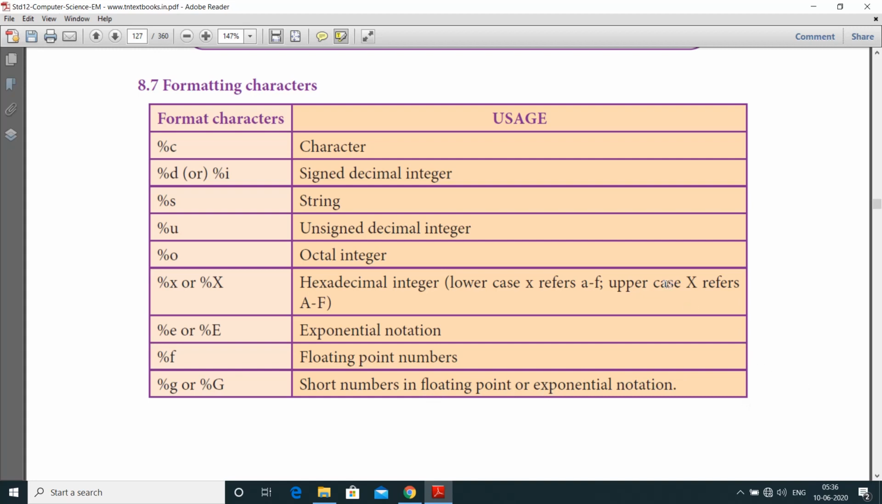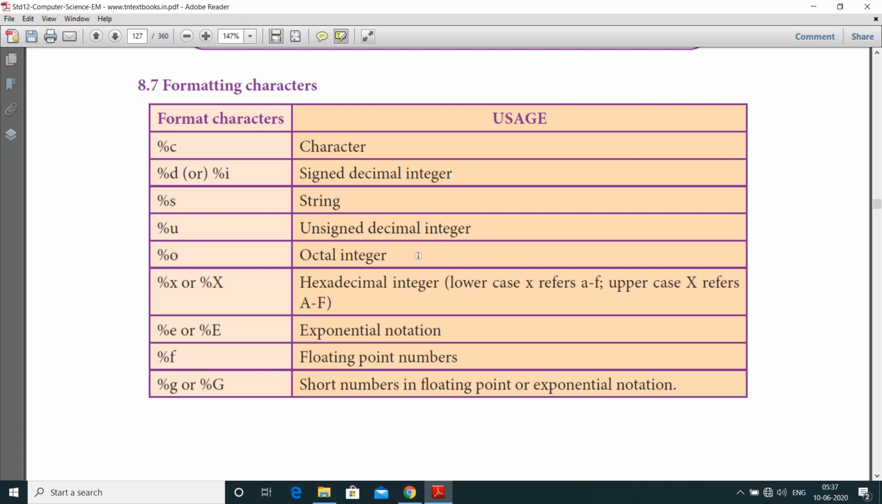I hope you already know what a character is. What is meant by character? A character is nothing but a letter. Here decimal integer means just the numerical values. String means a collection of characters enclosed by single quotes or a tuple. Signed decimal integer means it is prefixed with some symbol. If it is unsigned, it isn't prefixed with any symbol.